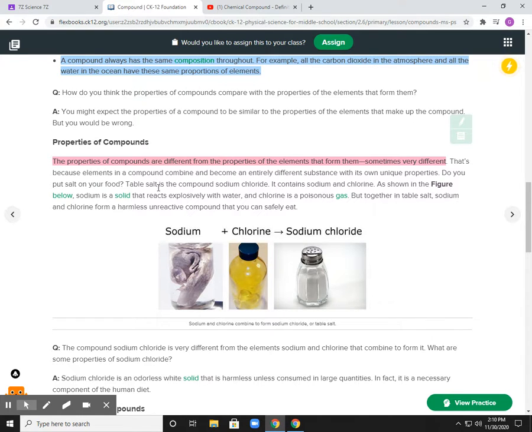However, the individual elements, when they're by themselves, just an element, are dramatically different. So common table salt is sodium chloride. It contains sodium and chlorine.